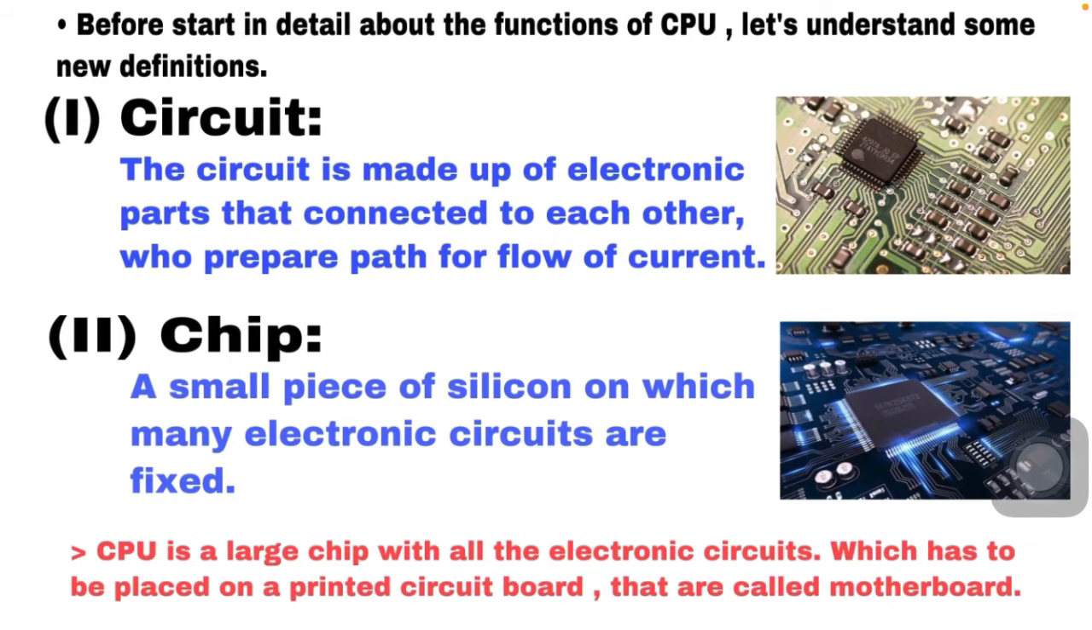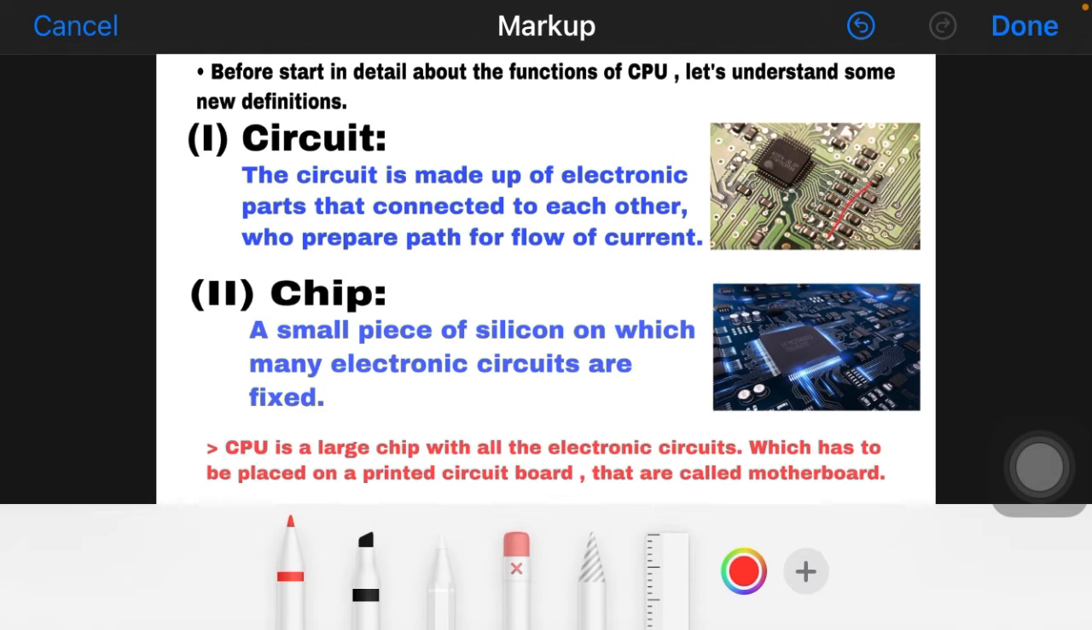Okay. Now we will discuss in detail each part of the CPU. Before going to the functions of the CPU, we will discuss two most important parts of the CPU. Here the first one is the circuit. A circuit is a small electronic part. You can see in this picture these small pieces of circuit.